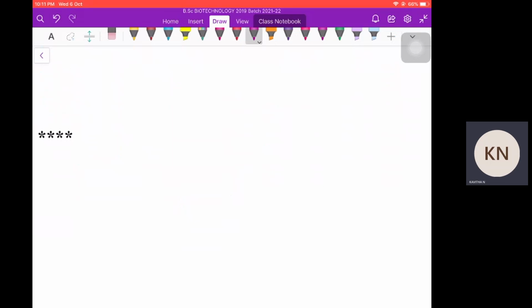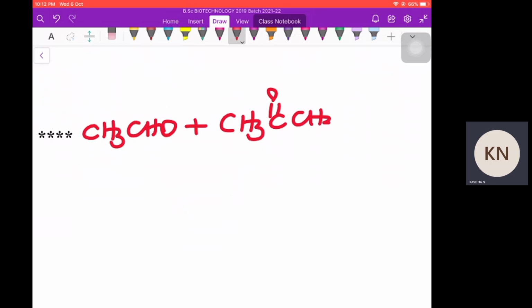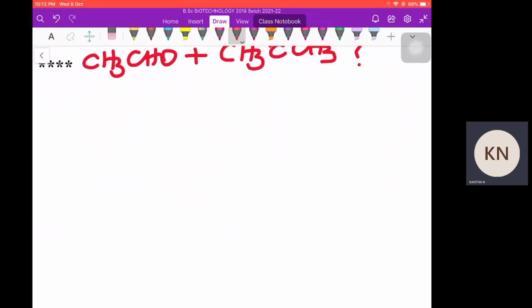But if the reaction is between an aldehyde and a ketone, say acetaldehyde plus acetone, one is an aldehyde and one is a ketone. How does the reaction go? We might expect four products as before, but we always get only two products. Why?